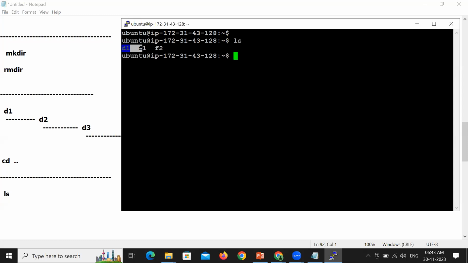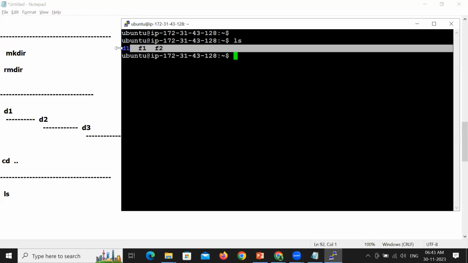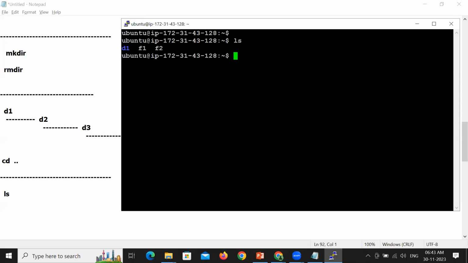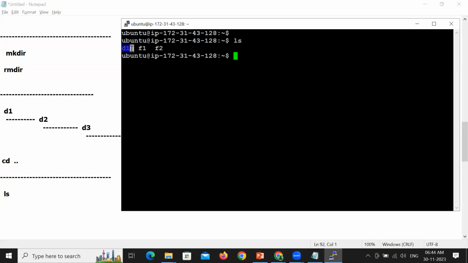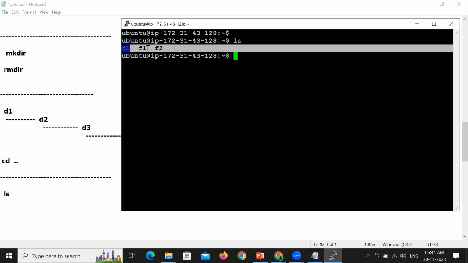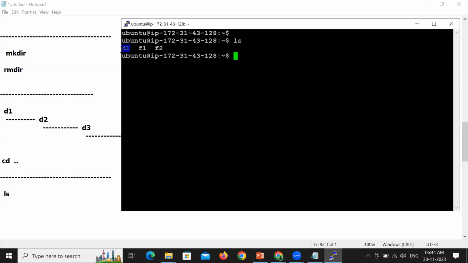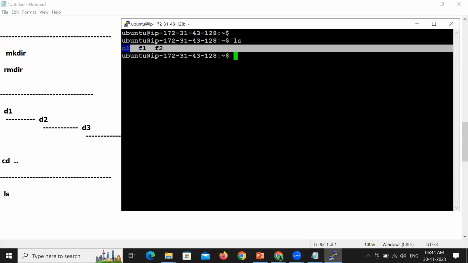I want to know more information about the files and directories. Not just the list, I want additional information like the date and time when the file has been created, the size of the file, and the file permissions or the directory permissions. Right now we have 2 files and 1 directory, and I want more information about them, like who is the owner of the file, what is the size of the file, and the permissions of the file.